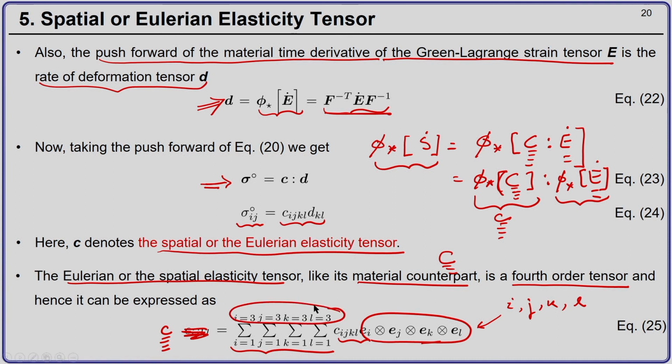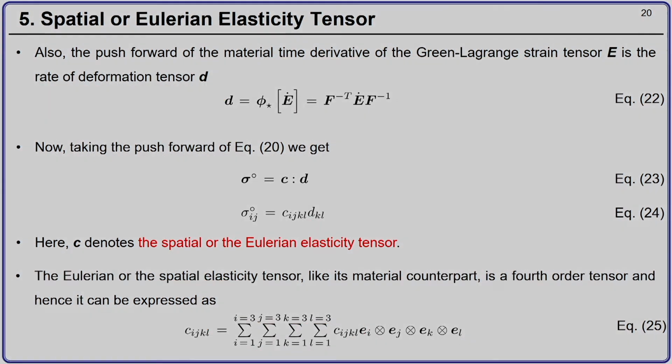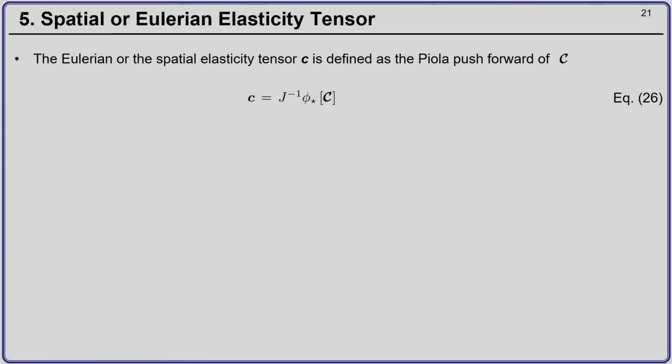Now, this Eulerian or spatial elasticity tensor c is defined as the Piola push forward of the material elasticity tensor C, and this spatial elasticity tensor is J inverse phi star, that is, the push forward of the material elasticity tensor. So, the J that I was talking about in the previous slide is accommodated here.